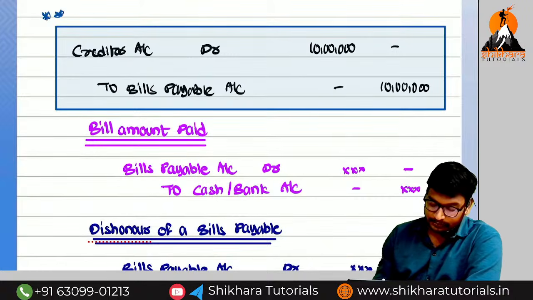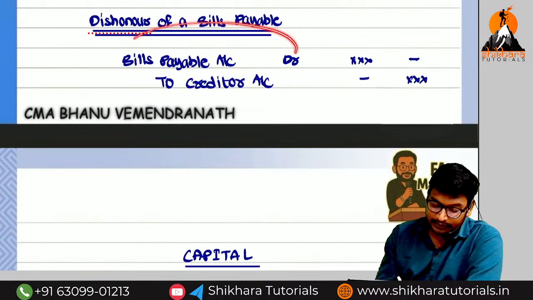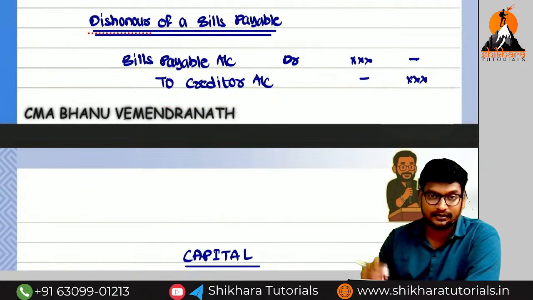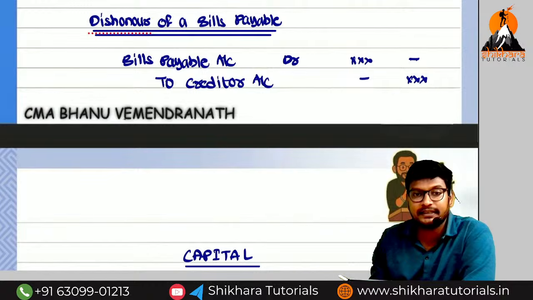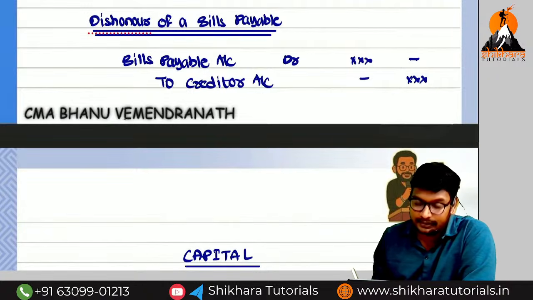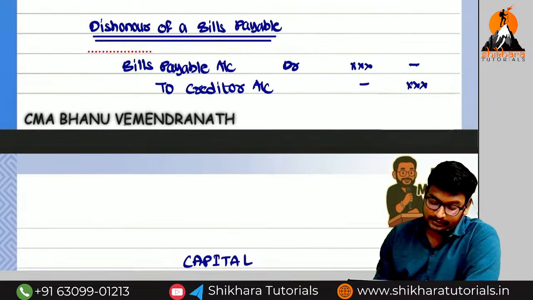Okay, guys. So for that reason, here the creditor value increases or decreases? Increases. Increases means which side? Credit side. Decreases means which side? Debit side. Because the creditor is a liability having the credit balance. So these are the two accounts.